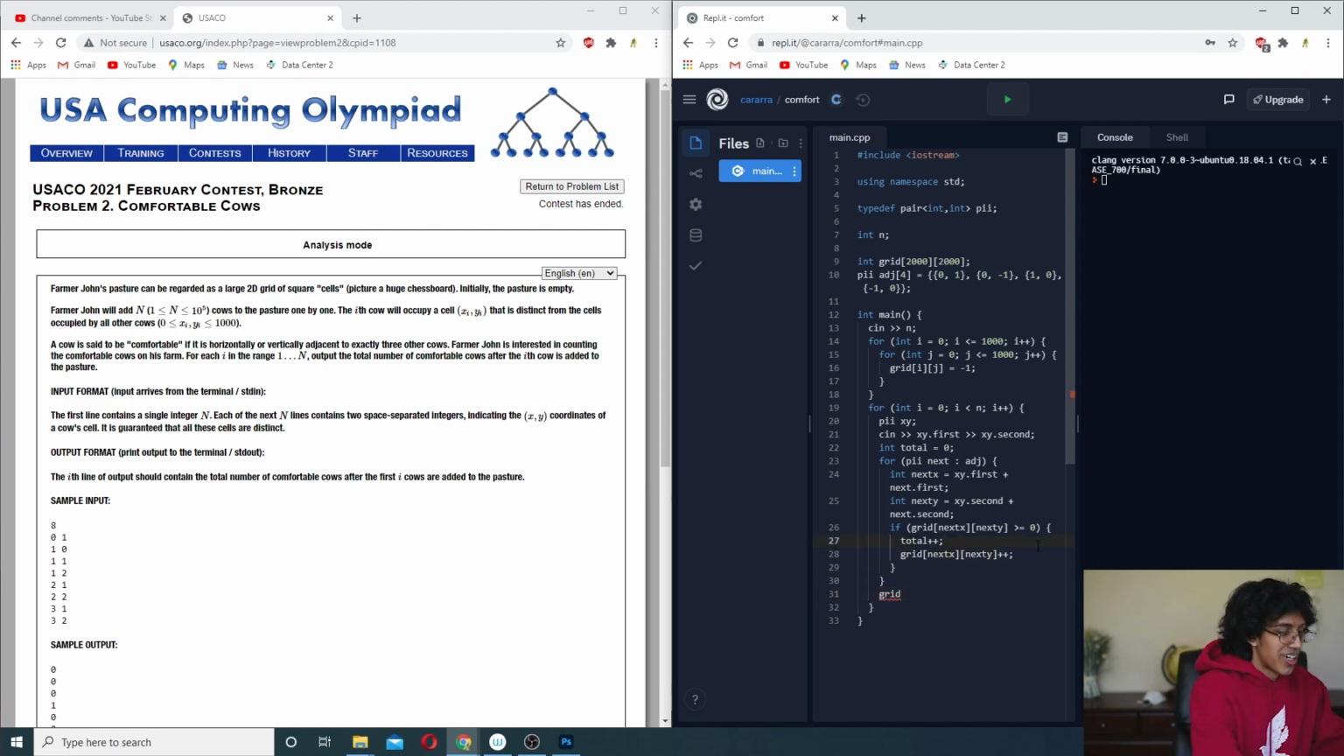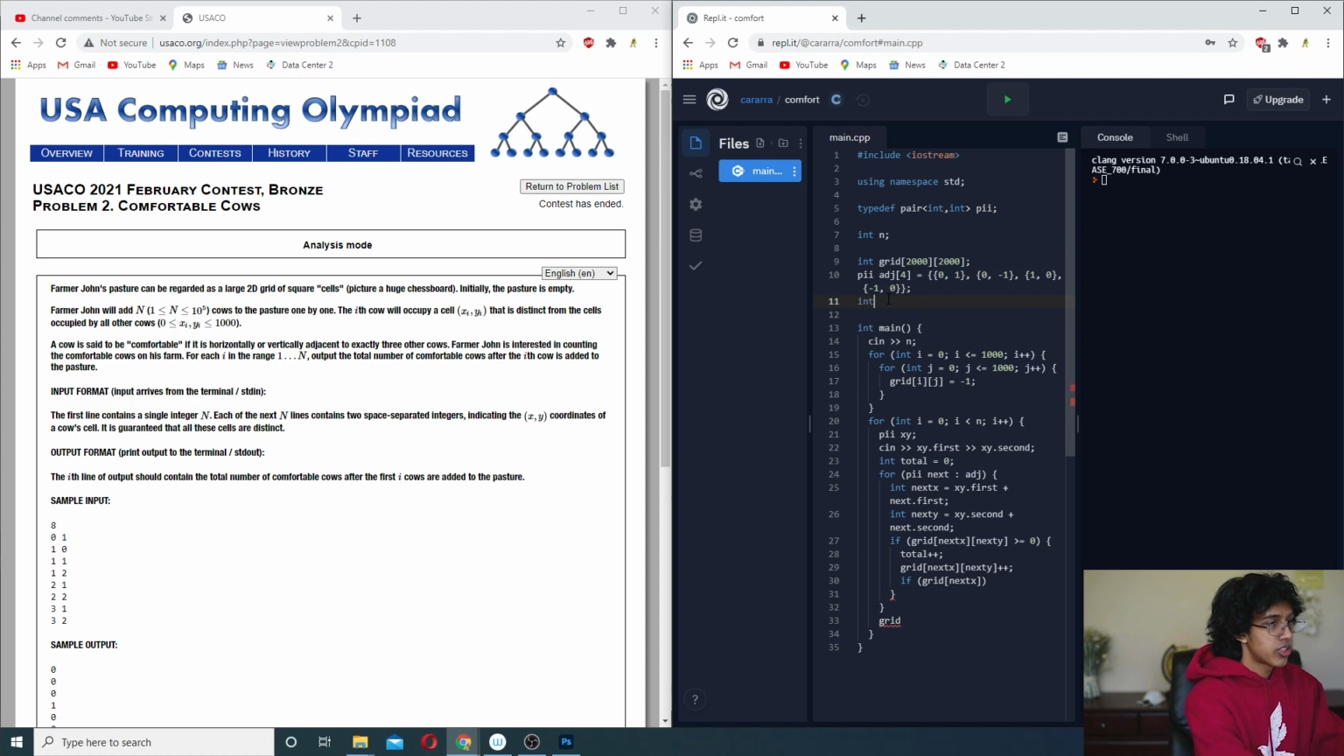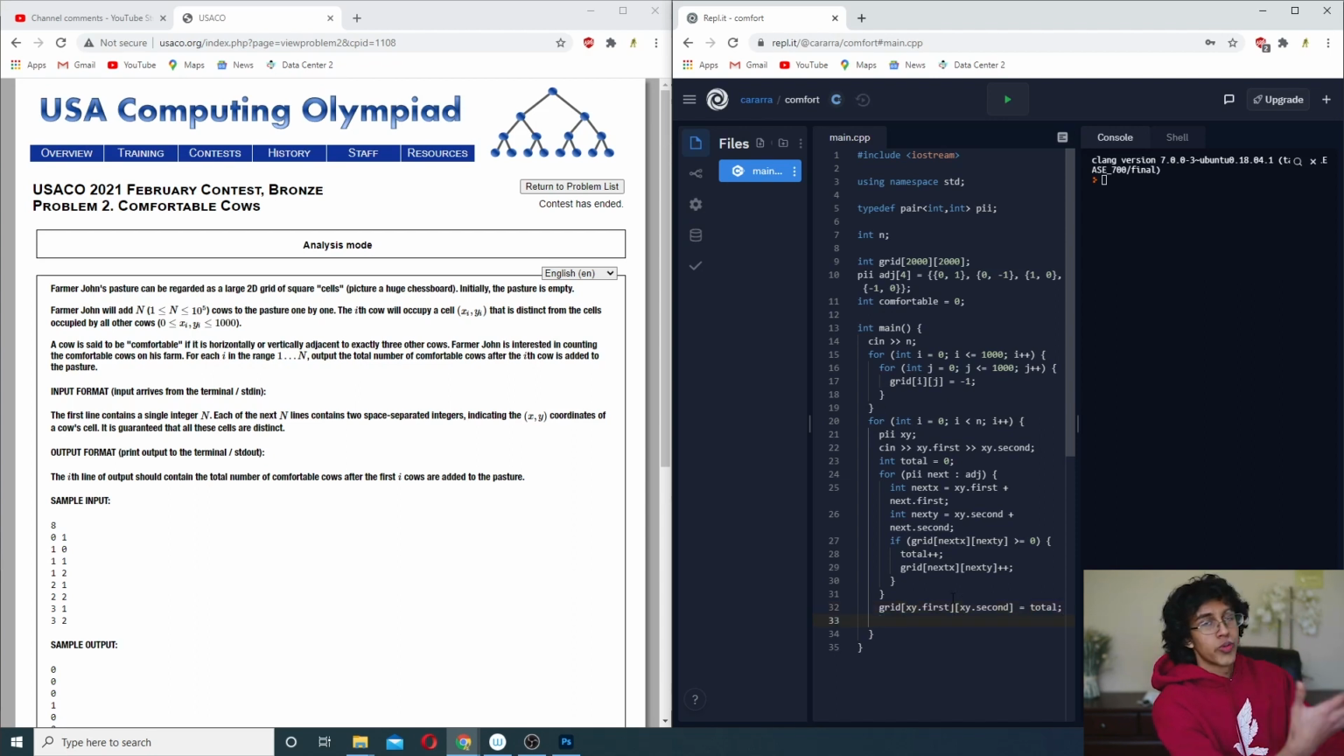Okay, so we should keep a running total of how many are comfortable right now. So int comfortable equals 0, and then over here we'll say grid[x.xy.first][xy.second] is equal to total, right? Okay, so now if our total is equal to 3, then we want to add another comfortable dude. If total equals 3, then we want to do comfortable++, okay?